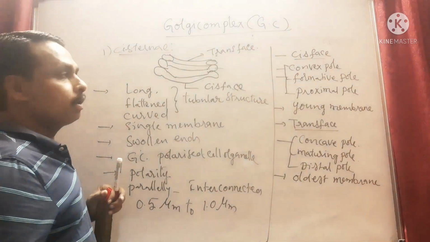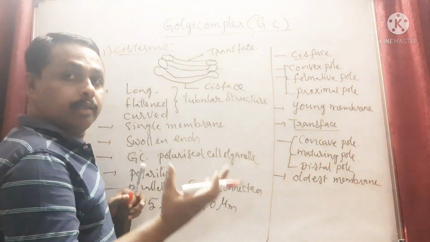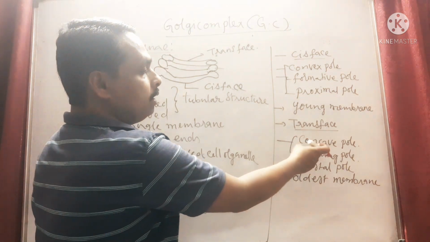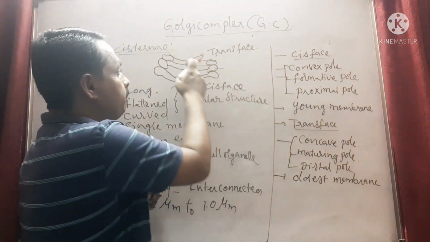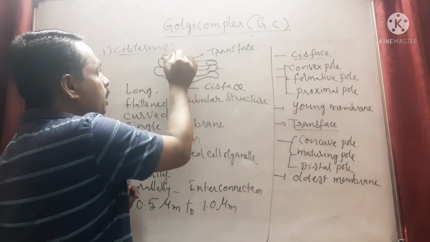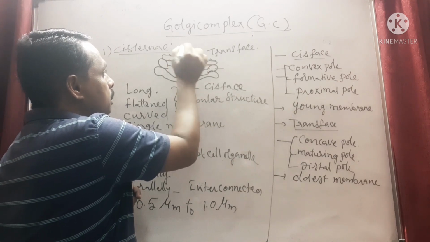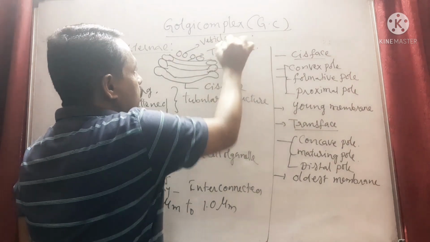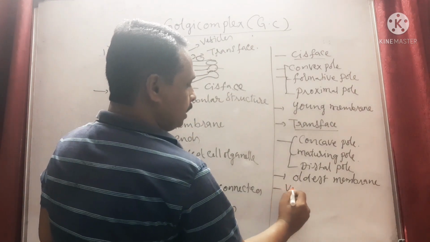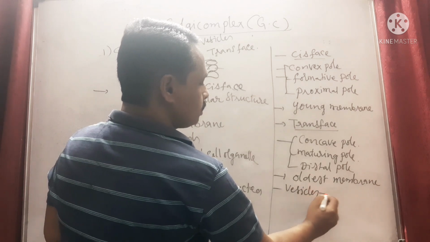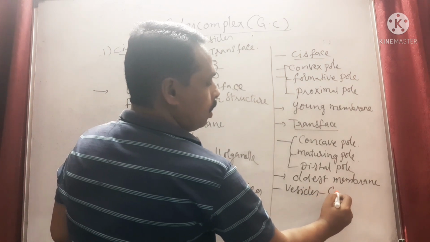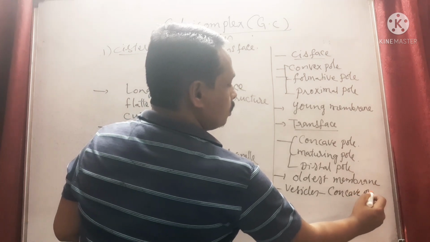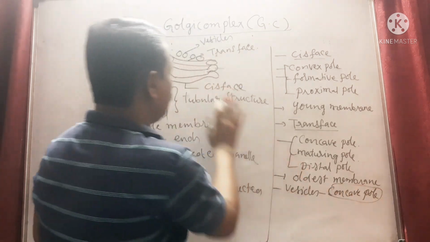Right. And then the vesicles are secreted by the concave pole. From the concave pole, there are small vesicles, or secretes. These are called vesicles. Not the convex pole.